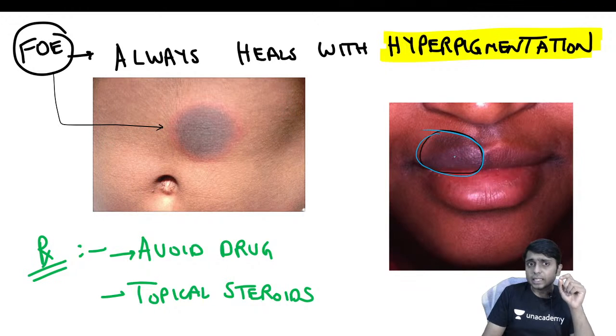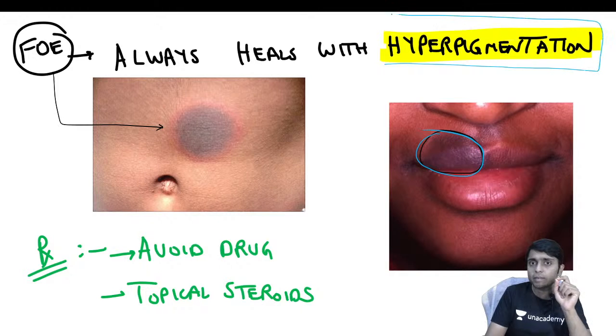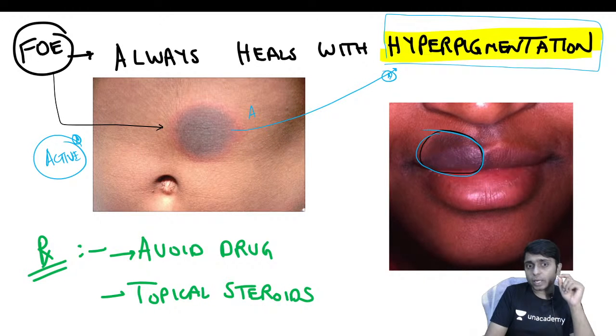That is the reason why these are called fixed drug eruptions. And one more characteristic of these drug reactions is that there will always be a hyperpigmentation left behind once the lesion heals. So this is the active phase, where you are able to see this erythema. Once the lesion's activity reduces, it is going to heal with a hyperpigmentation which will remain, and it is very difficult to treat also.